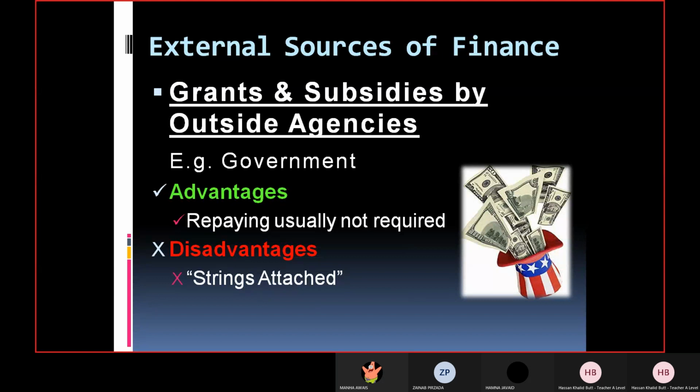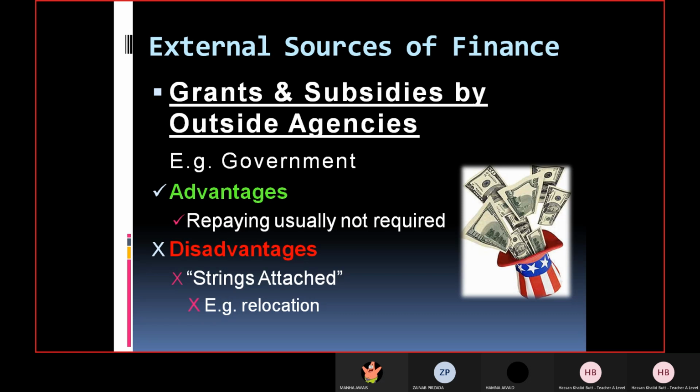But strings attached, and I told you earlier, strings means that there are conditions attached. The government might say, all right, we are providing you the amount of money you require, but you will be relocating your business to a particular area. Now, why does the government say that? The reason is because the government wants to increase employment in the country. That is one of the objectives of the government. If the government feels that in one area there is a huge level of unemployment and people are very poor, the government can ask them to locate their business over there so that people can get employed there as well. But it might not be in the benefit of the business.